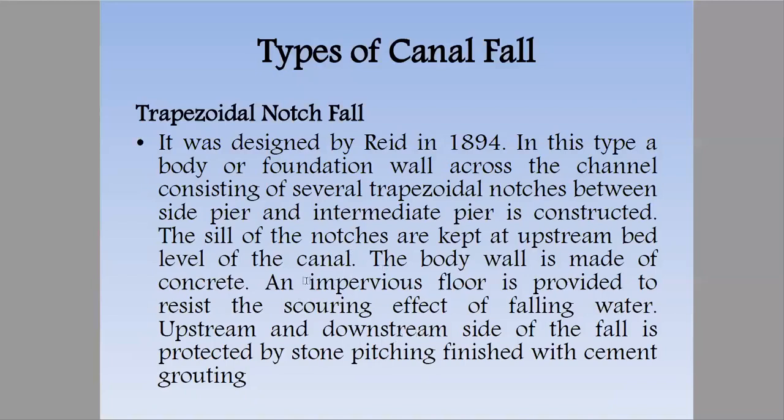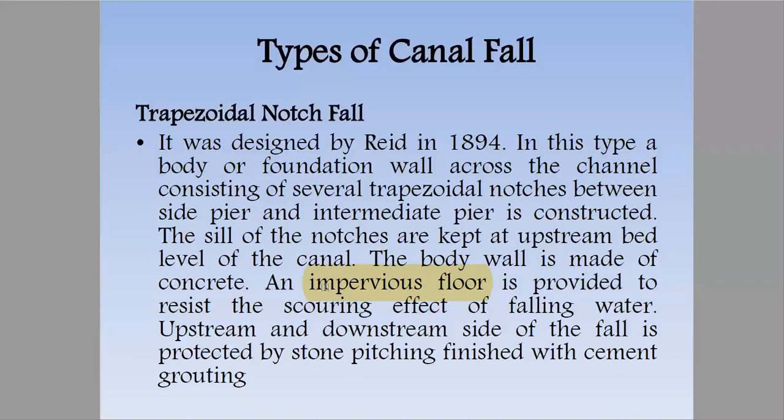Impervious floor means it cannot allow water to flow through it. If it were pervious, then there would be scouring effect. So an impervious floor is provided to resist the scouring effect of falling water.